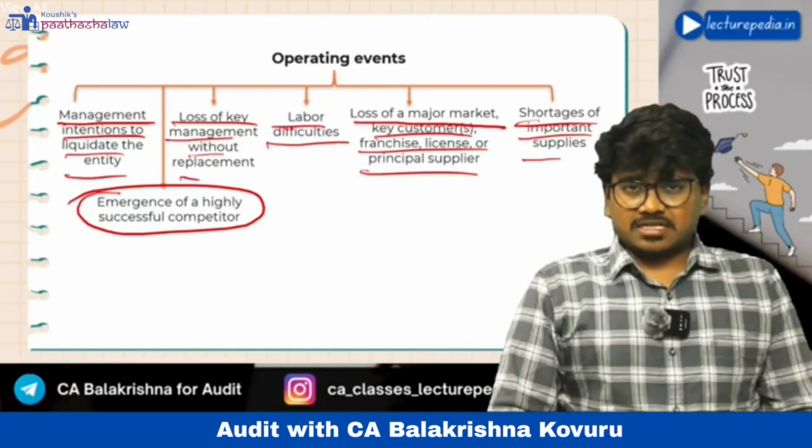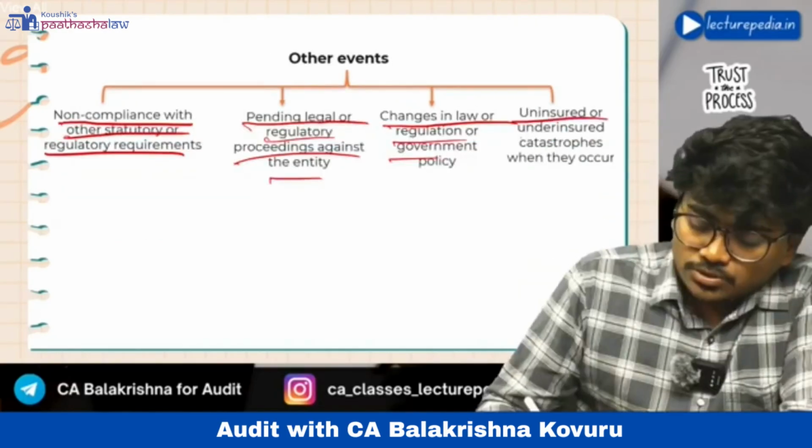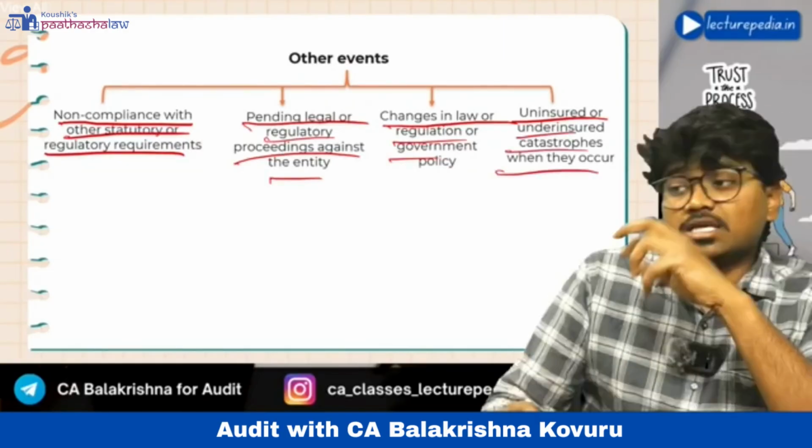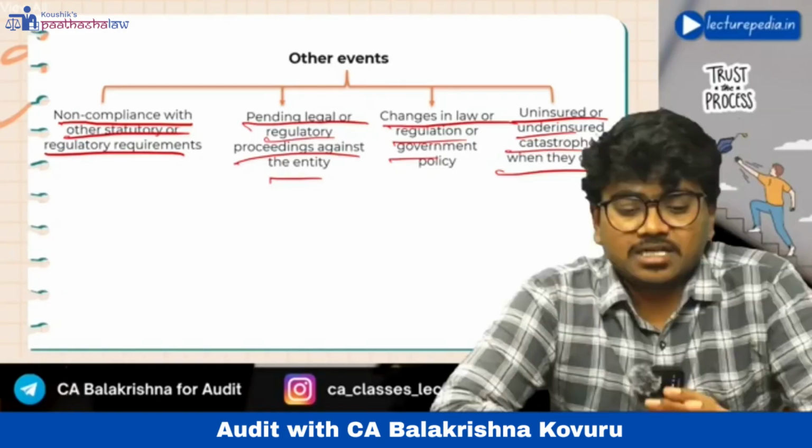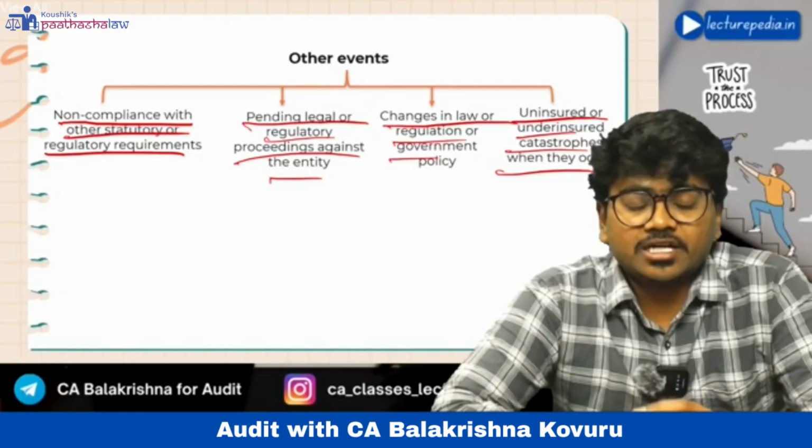Next, other events. Non-compliance with statutory or regulatory requirements, pending legal or regulatory proceedings against the entity, change in law, regulation or government policy, uninsured or underinsured catastrophes when they occur. If you see here, they are not related to operational or administrative activities of the entity, nor are they related to financial activities. These will come under other events that may cause significant doubt or material uncertainty on the entity's ability to continue as a going concern.